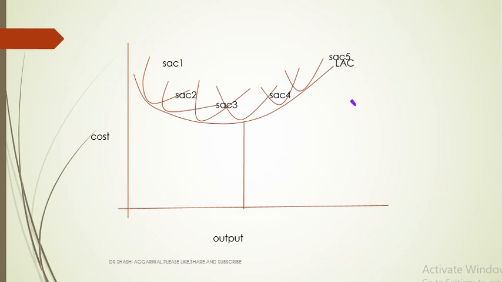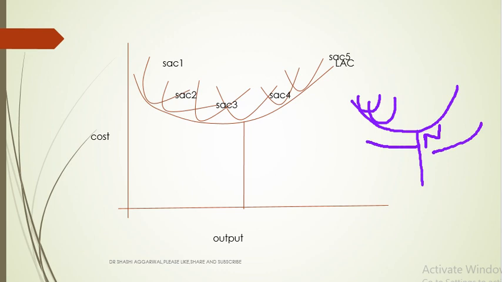So this is the long run average cost curve. Here we see this is the short run average cost curve 1, this is the short run average cost curve 2, this is the optimal, and this we could call endpoint, and this is the left and this is the right. There is only one short run average cost curve whose minimum point will coincide with the long run average cost curve.